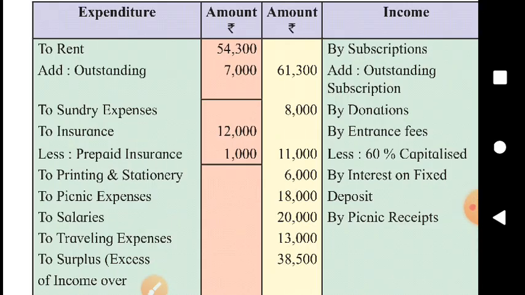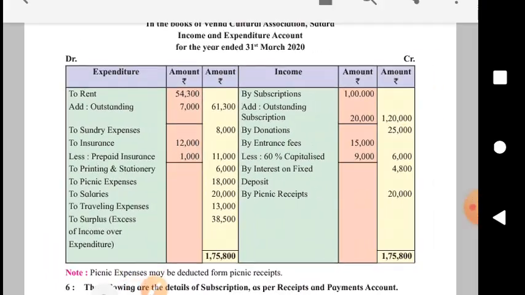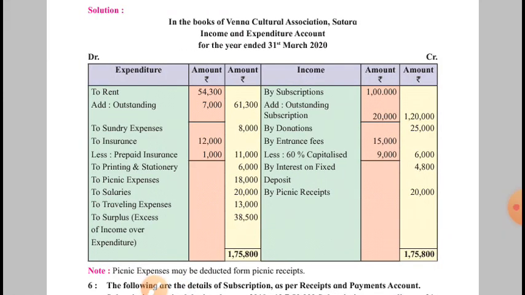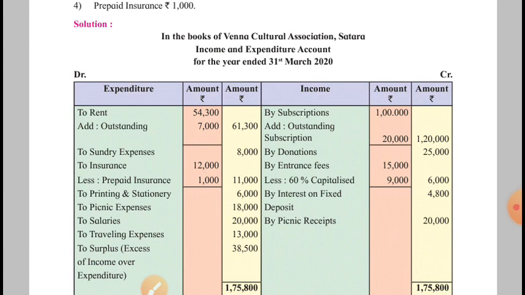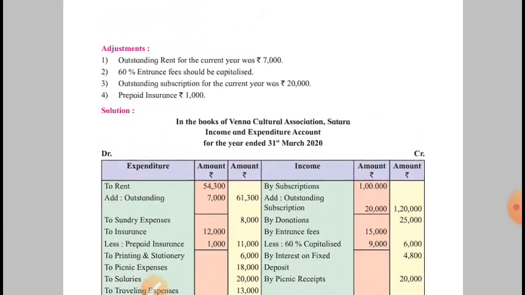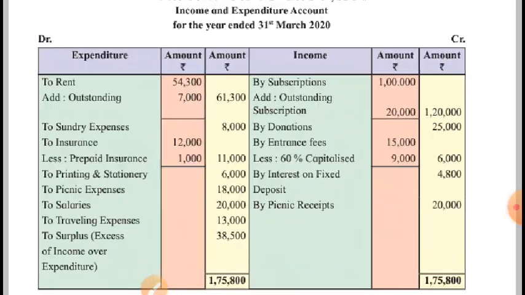Okay, it is as good as final accounts of a partnership firm. There is a slight difference. We don't have a trial balance here, we have a receipt and payment account, and we don't prepare a profit and loss account, we prepare an income and expenditure account. Otherwise the strategy is the same: outstanding expenses are added to the expenses, accrued income is added to the income, prepaid expenses are deducted from expenses. That's why we call it similar to the profit and loss account. Let us see the solution now.